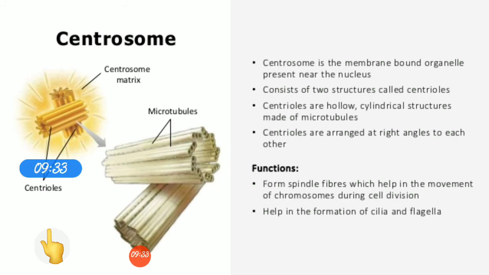And one more thing to know is chloroplast and mitochondria are called semi-autonomous cell organelles because they have their own DNA and ribosomes, so they can synthesize their own proteins. So they do not have to depend on the nucleus for that. They have their own DNA and their own ribosomes, and ribosomes are the protein factory, so they can synthesize their own proteins also. So they can work on their own. Therefore chloroplast and mitochondria are the semi-autonomous cell organelles.